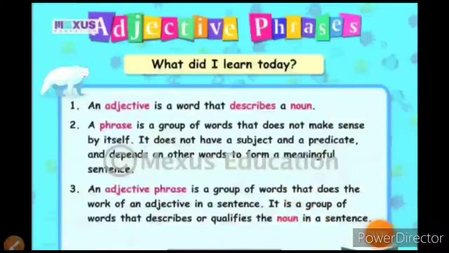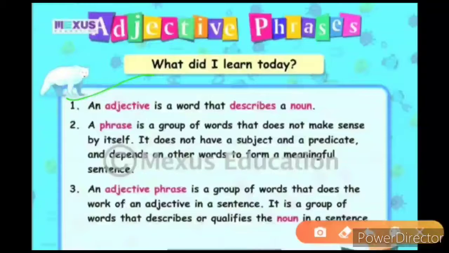Now let's revise what we have learned over here. The first point is that an adjective is a word that describes a noun. The second point is that a phrase is a group of words that does not make sense by itself. यानी वो खुद से sense नहीं बनाते, because it does not have a subject and a predicate and depends on other words to form a meaningful sentence. Sentence बनाने के लिए उसको बाकी words की भी ज़रूरत होती है.